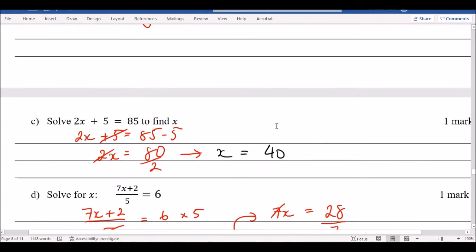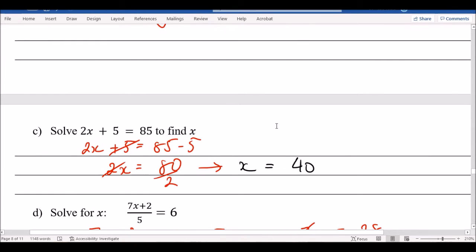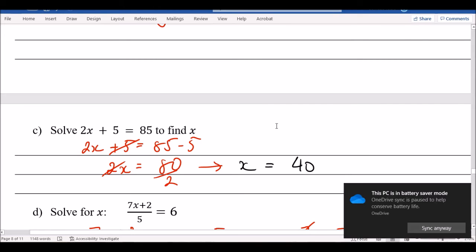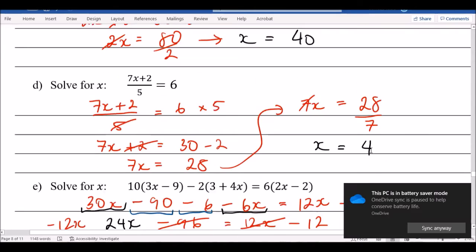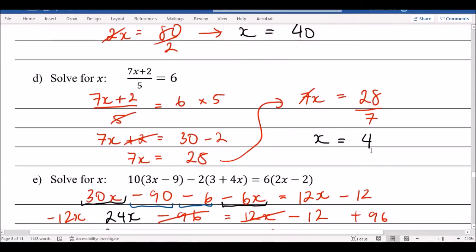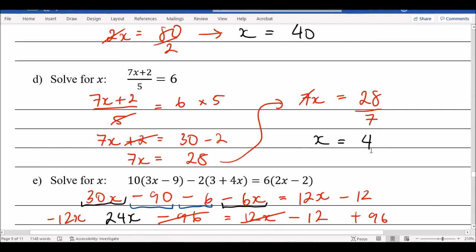All right, next one. Solve to find x. X equals 40 for the answer. Anyone else not get 40? Okay, do we understand how to get 40 from this? Yeah. And for the last one, x equals 4. Oh, this is question 4. I'll do E. There's a lot of working out there. It's a bit crazy. I'll just go back up. Sorry, yep.